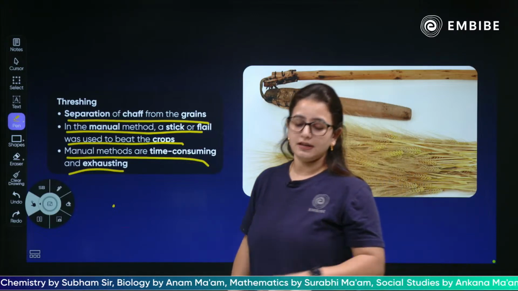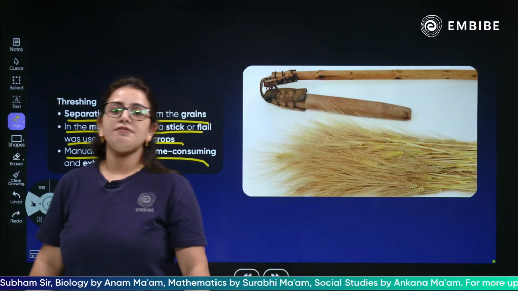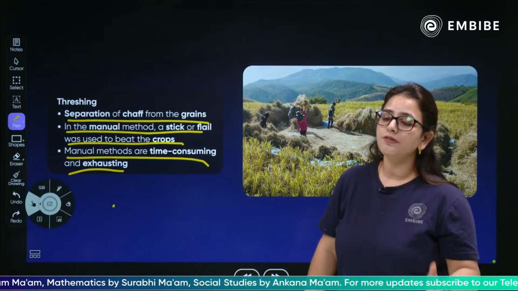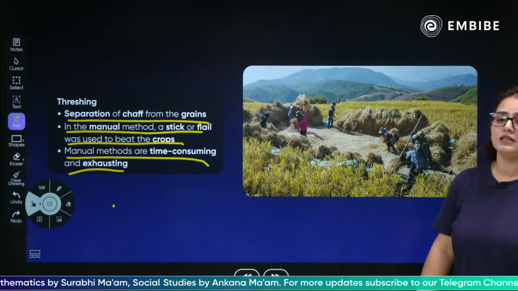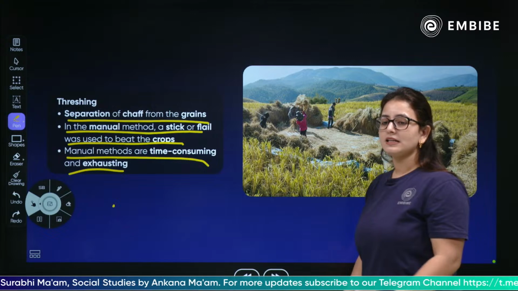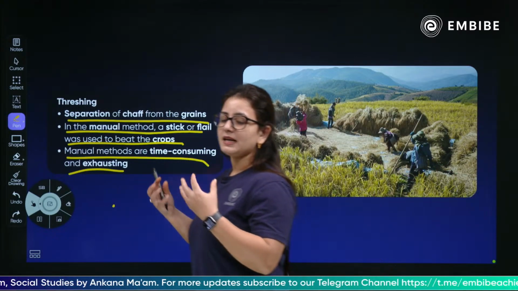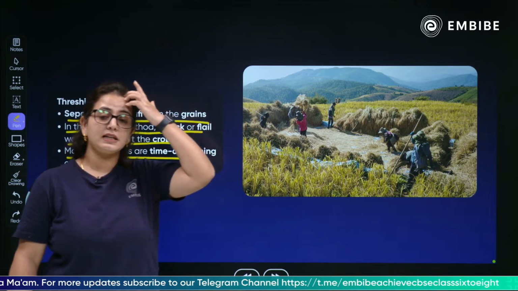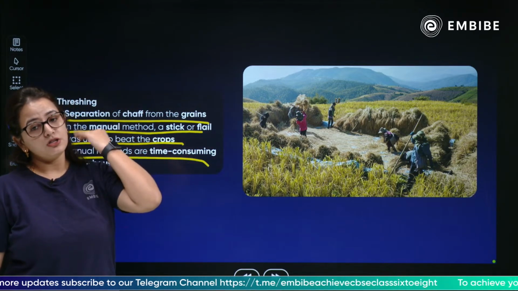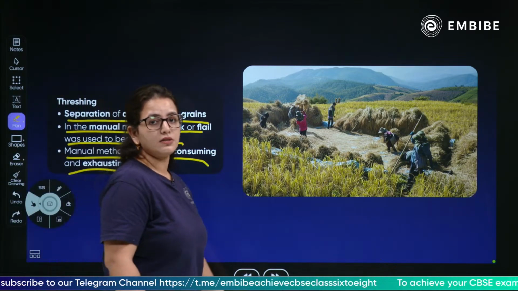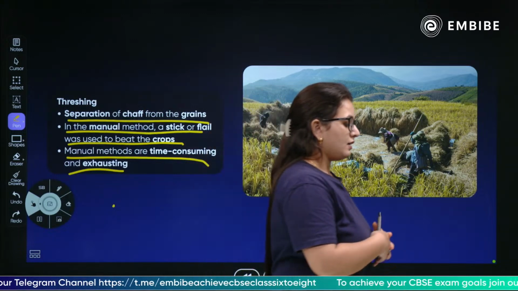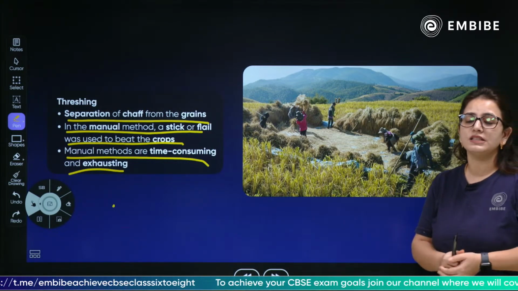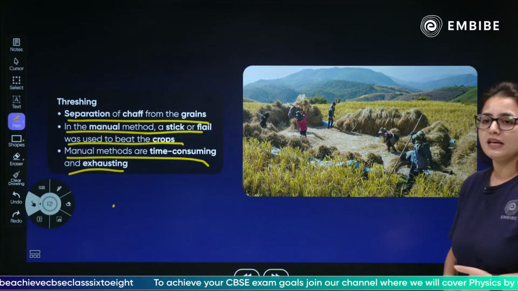And children, it is a very time consuming process, a very hectic process, when it is done manually. Threshing is the separation of the shafts from the grain. It is done manually by beating, but it is very time consuming and exhausting. Of course, as you can see, everybody is doing the whole threshing. So yes, this is exhausting and time consuming, but it has to be done because they have to obtain grains from the shafts.